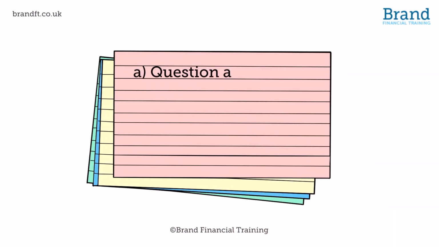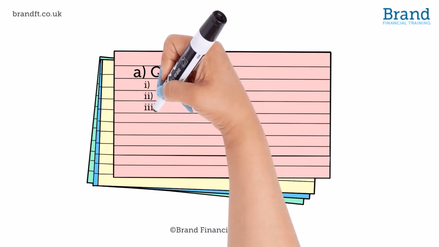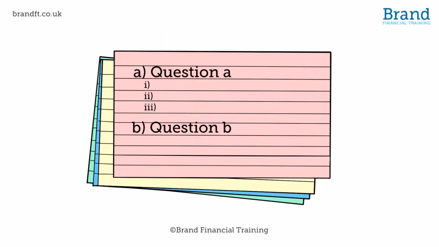It's vital to label all parts of your answer correctly. Many questions have multiple parts. For example, question 1A might have a part 1, 2 and 3. If you don't distinguish between the question parts, you might not get full credit for your answers, as it isn't clear that they are in the right place.